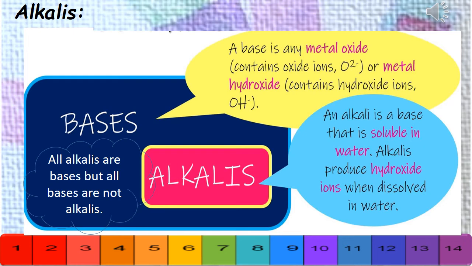When a base is completely soluble in water, that base is called an alkali. When it is not soluble in water, it is just termed a base.